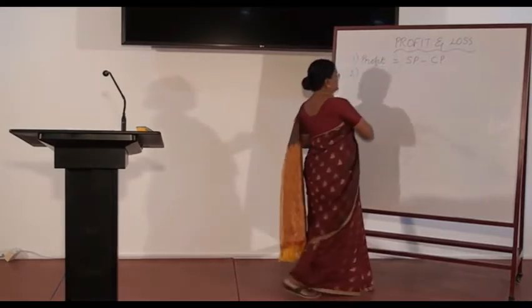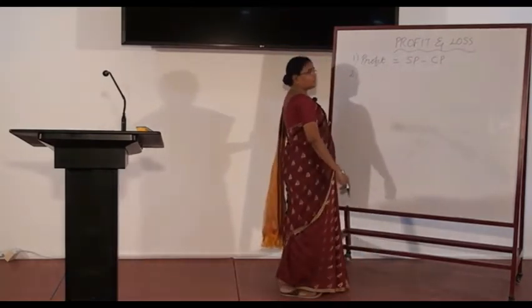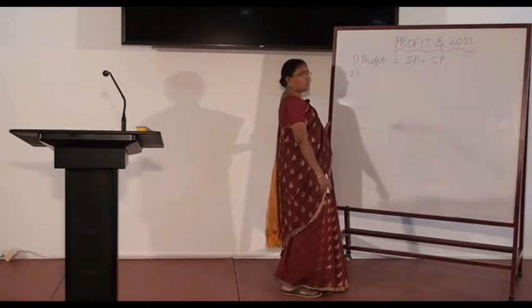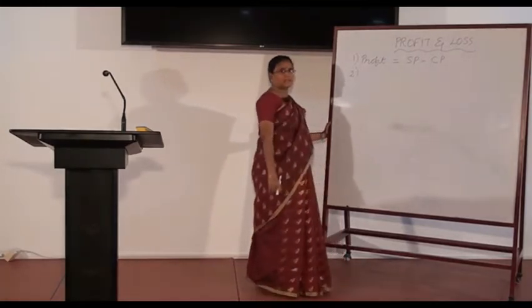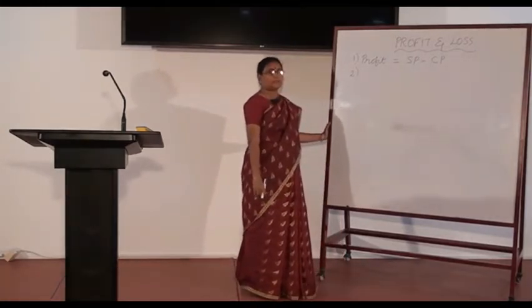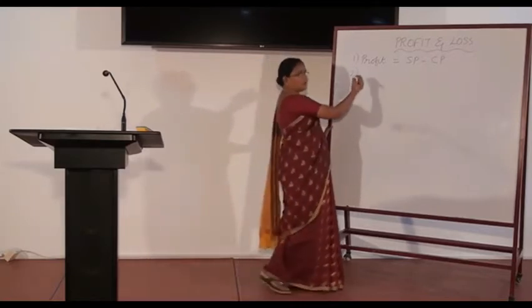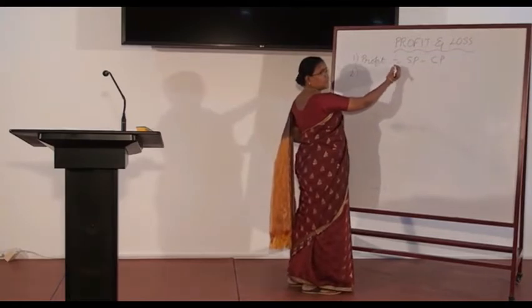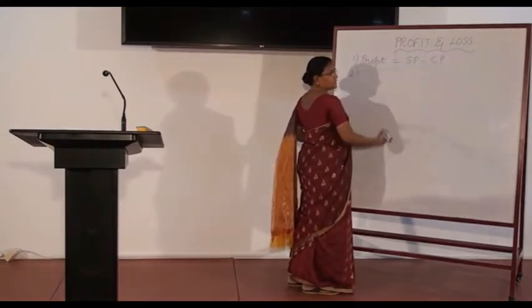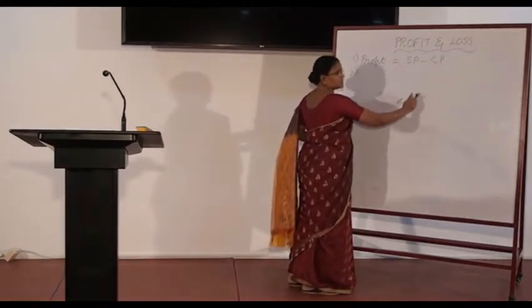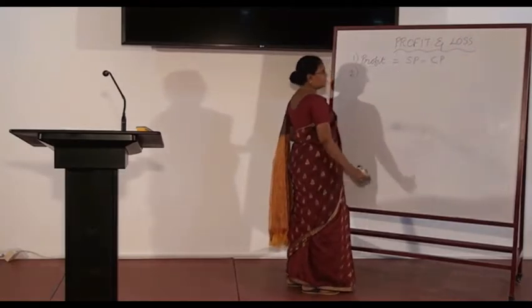Formula number 1 is profit equal to SP minus CP. What is SP? It is selling price. What is CP? It is cost price. Okay, when do we say that profit occurs in a business? When selling price is more than the cost price. So formula number 1 is profit is equal to selling price minus cost price. Selling price is more and cost price is less, so SP minus CP.